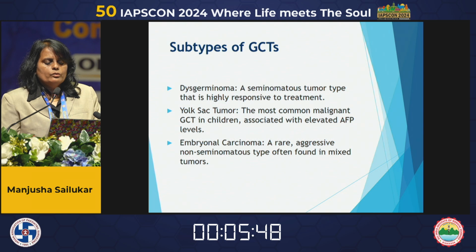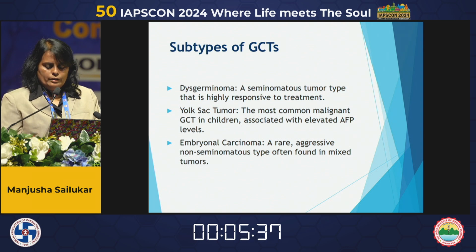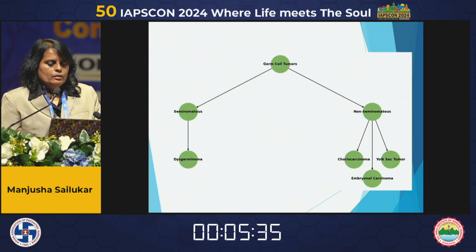Yolk-sac tumor is the most common malignant tumor in children, associated with elevated alpha-fetoprotein levels. Embryonal carcinoma is a rare, aggressive, non-seminomatous type often found in mixed tumors. So, seminomatous is dysgerminoma, and non-seminomatous are choriocarcinoma, yolk-sac tumor, and embryonal carcinoma.